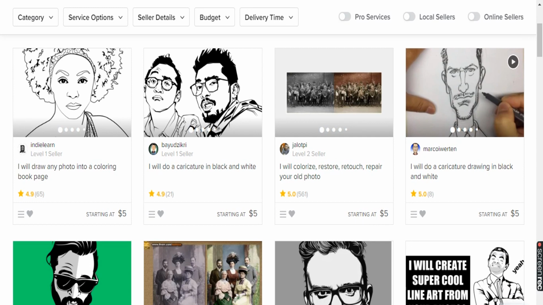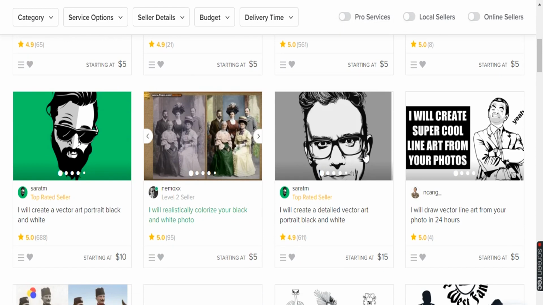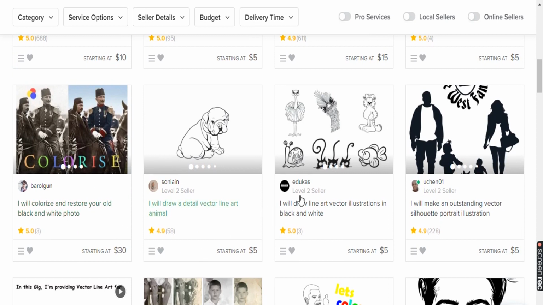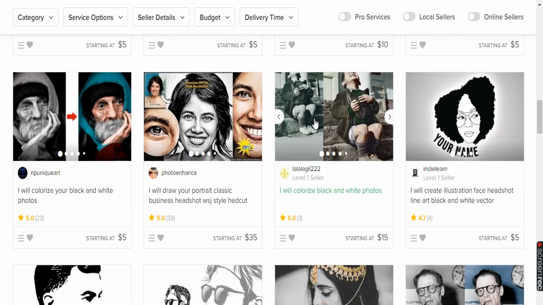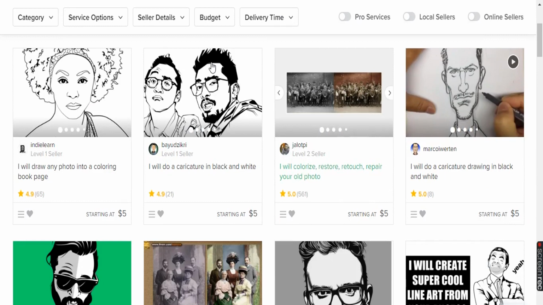And you know how much he has earned to date after posting that job on fiverr.com? He has earned around $2,805. It's quite interesting. A lot of people are doing this in the same manner. See, this person is doing the same and charging $30, and this person is charging $5. This person is doing the same and charging $15. So this is one way to color black and white photos.